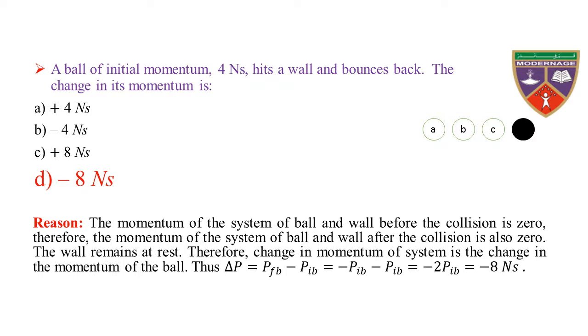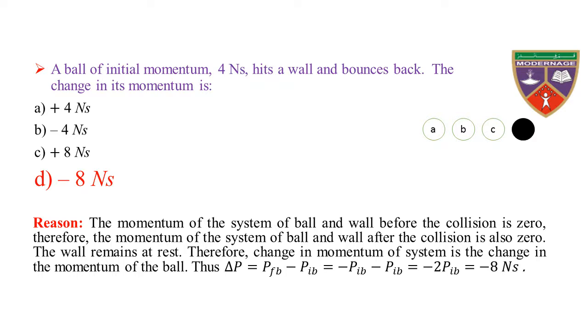Thus, delta P is equal to final momentum of the ball minus initial momentum of the ball, which is PFB minus PIB, which is equal to minus PIB minus PIB, because the final momentum of the ball PFB is equal to minus PIB, the initial momentum of the ball.